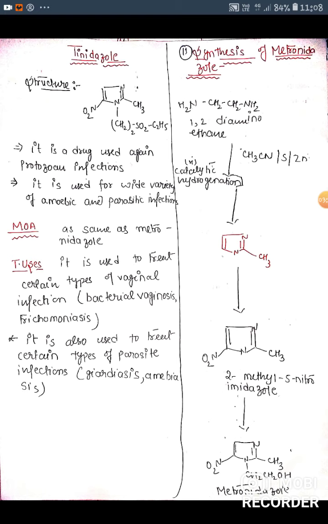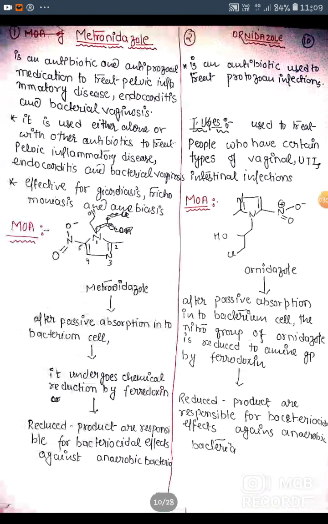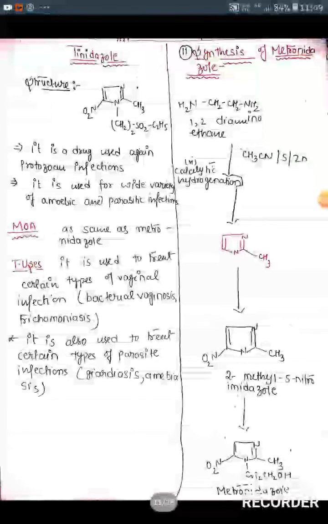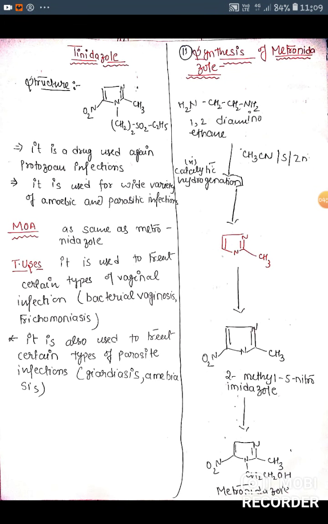It also reduces the nitro part into an amine group that is responsible for the bactericidal effect. The therapeutic uses of tinidazole: it is used to treat certain types of vaginal infection, bacterial vaginosis and trichomoniasis. It is also used to treat certain types of parasitic infection like giardiasis and amoebiasis.